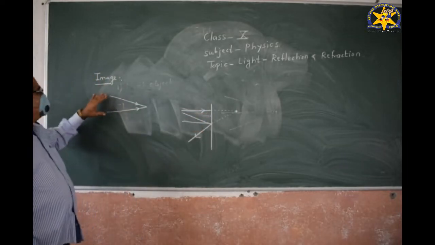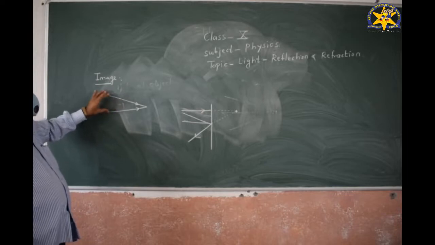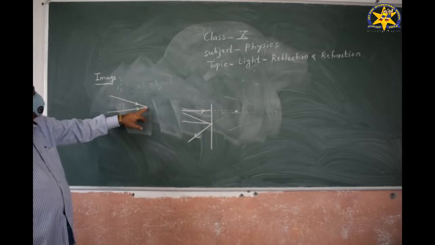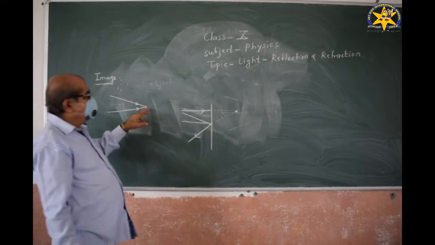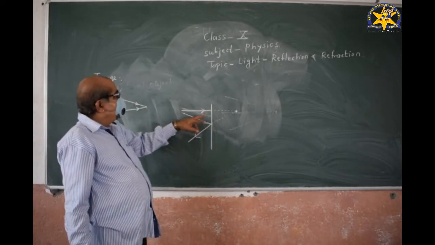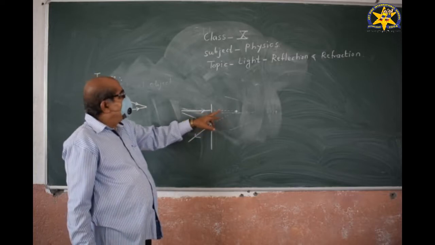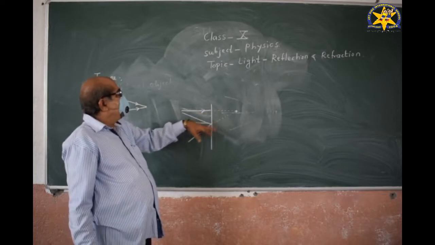An image is defined as the point of convergence or the point from which the light rays appear to diverge.